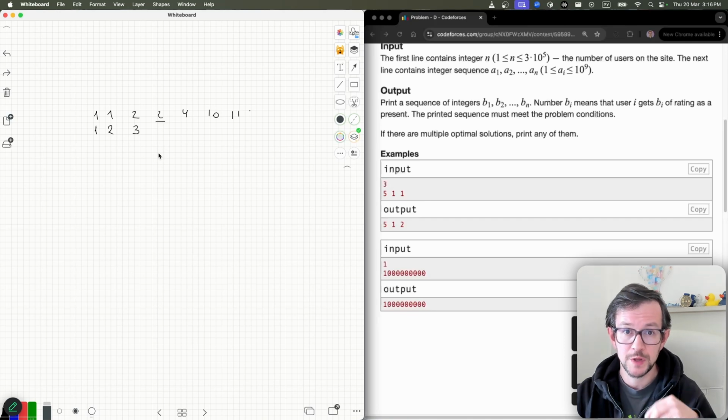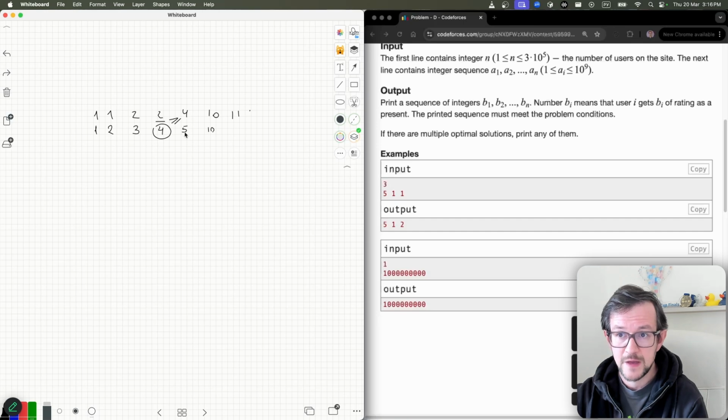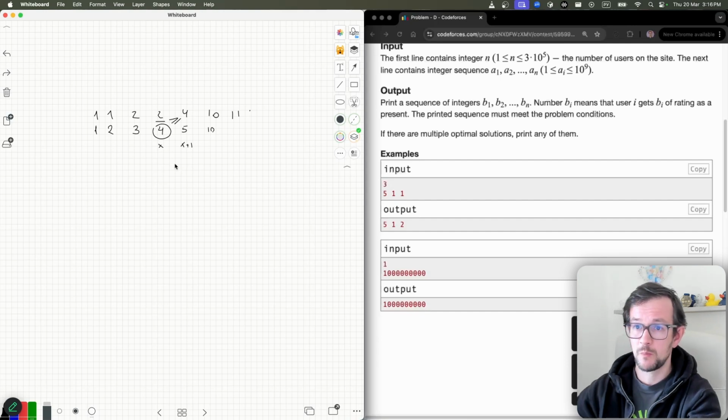But again, I want to keep my array sorted. So this element should be at least 4. So I move it to 4. And again, this should be at least 5. So this element is already greater, so I can keep it as it is. And so on. So I go from left to right. If my element is less or equal than the previously put element x, then I make it equal to x plus 1. So that's the whole idea.